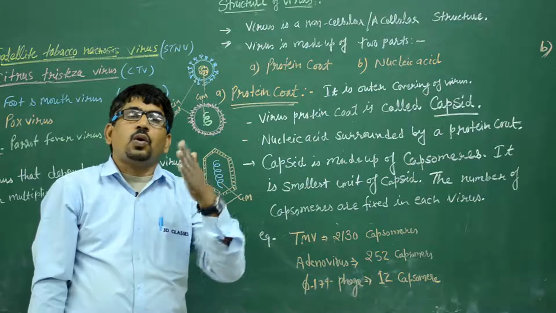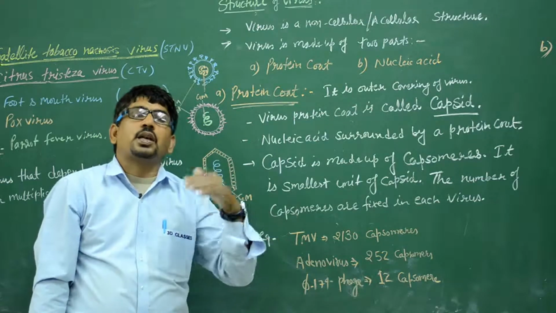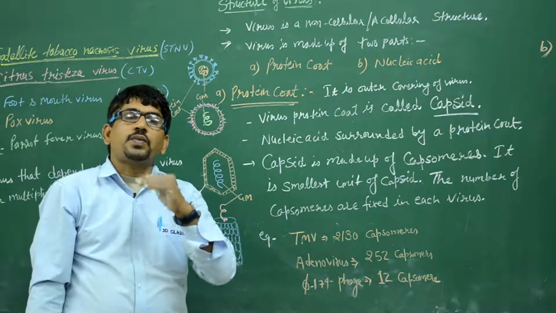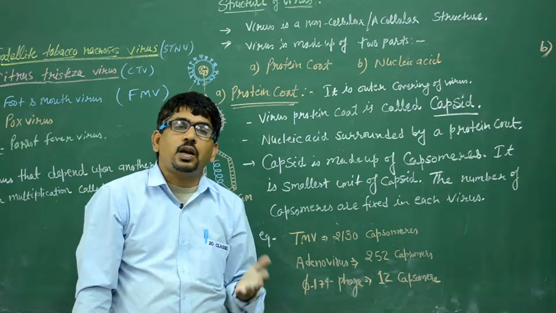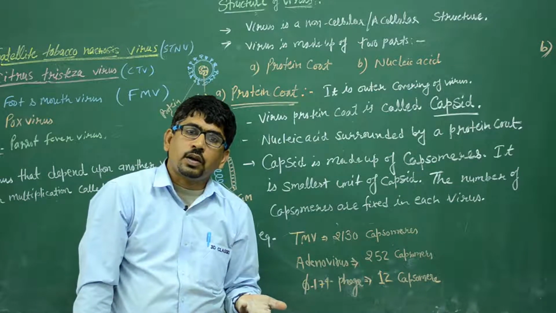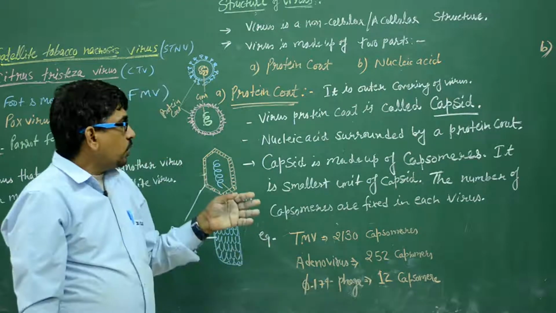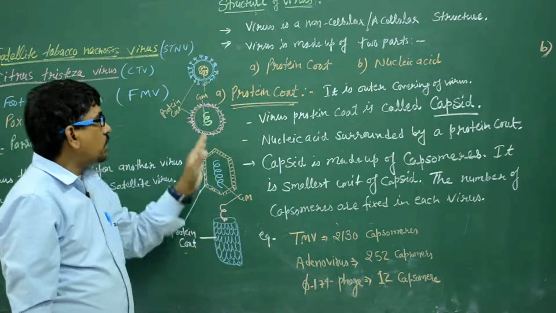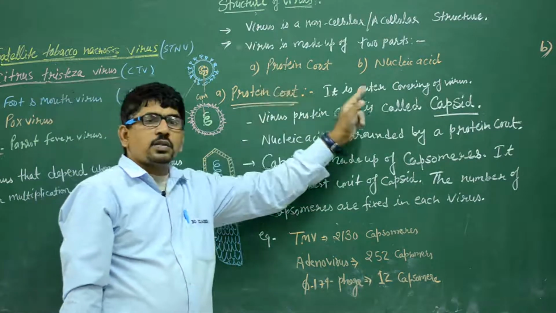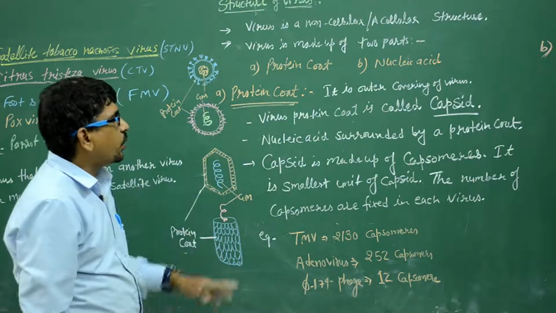So on the basis of the genetic material, we can say viruses are of two types, DNA virus or RNA virus. So we have classified viruses on the basis of genetic material, deoxyribovirus or ribovirus, DNA virus or RNA virus. So each virus is made of two parts. The first is the protein coat and the second one is the nucleic acid. Clear?